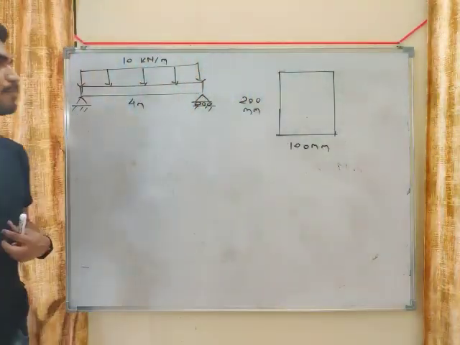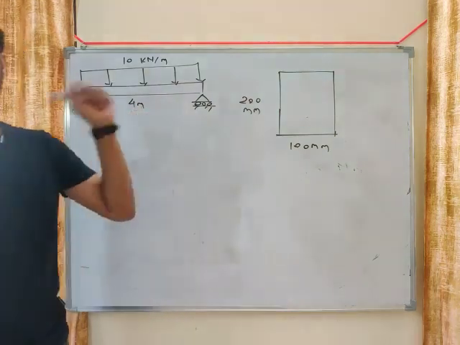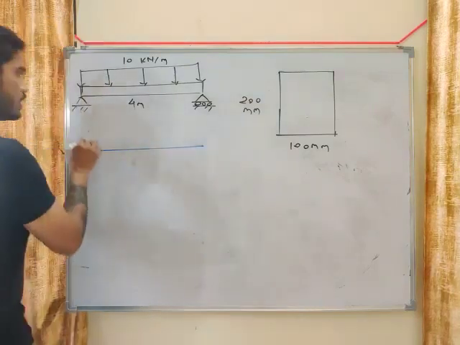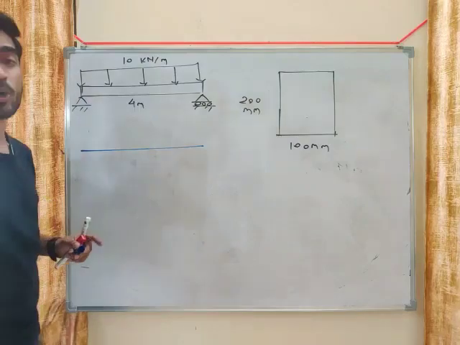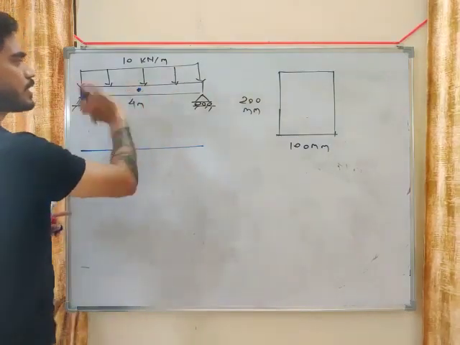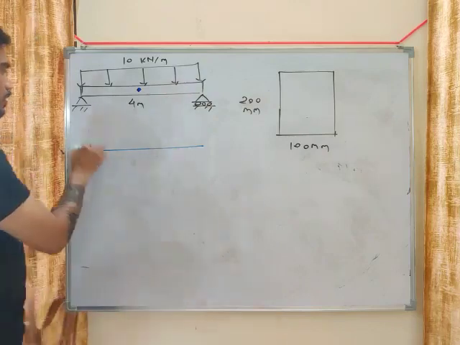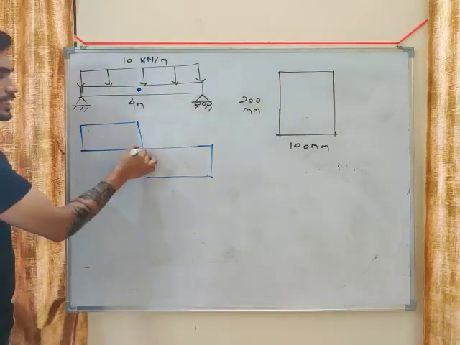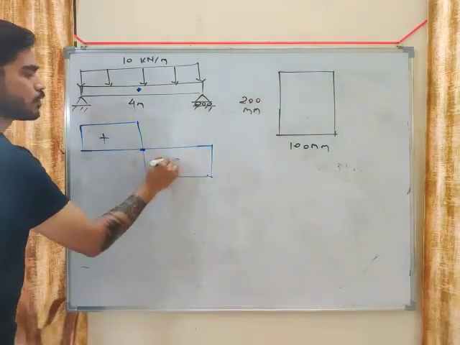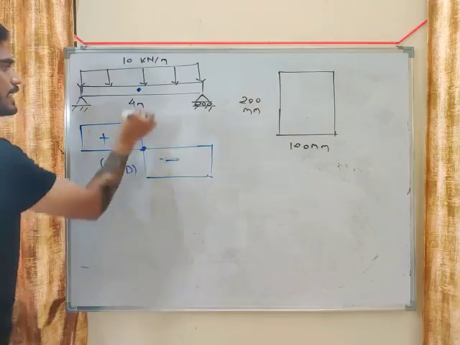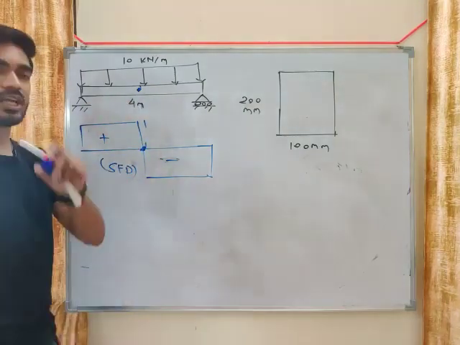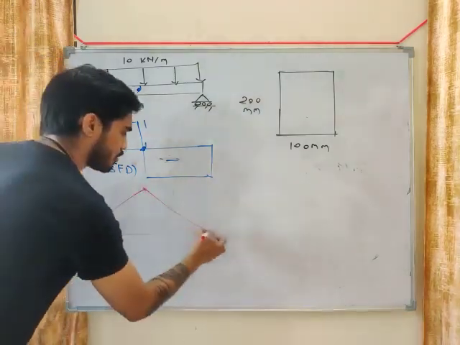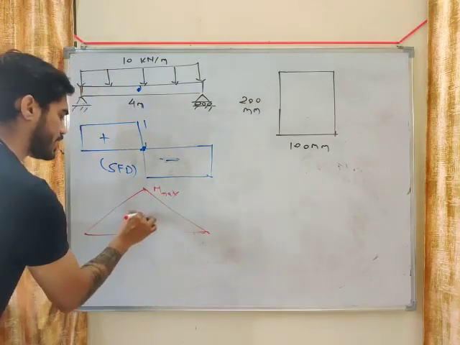Now again we have a problem based on loading condition. What do we want? We want the maximum bending moment. In case of a simply supported beam, where will you get sigma maximum? This is a simply supported beam with symmetric loading, which means on both sides of the center the loading is symmetric. If you draw the shear force diagram, where will the shear force change sign? Shear force will change sign at the center, and bending moment will be maximum at the center.